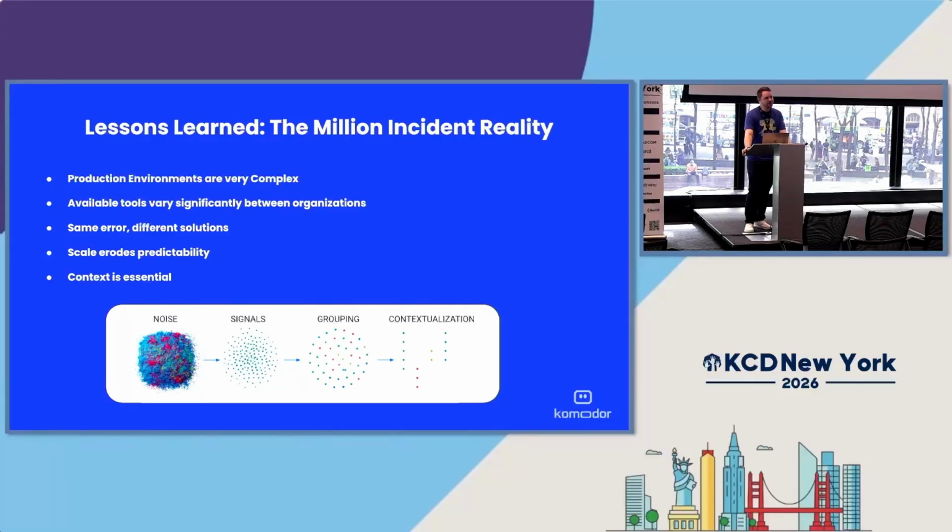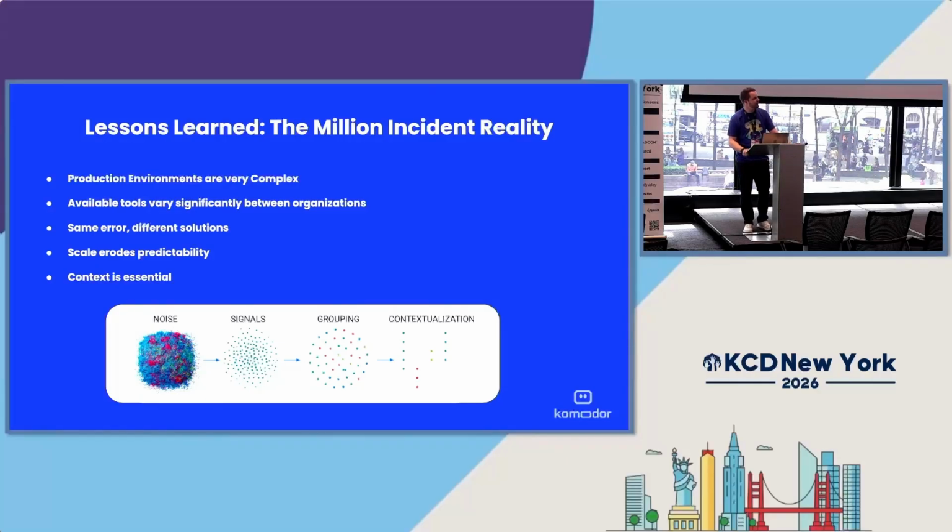First, this was obvious. Production environments are very complex. It is very difficult to put simple fixes and simple flow charts where something is always going to work. There are many variables which we often don't account for, especially in changing environments, one where we're constantly releasing new features, updating things, making them more efficient. All of these changes add a lot to complexity.